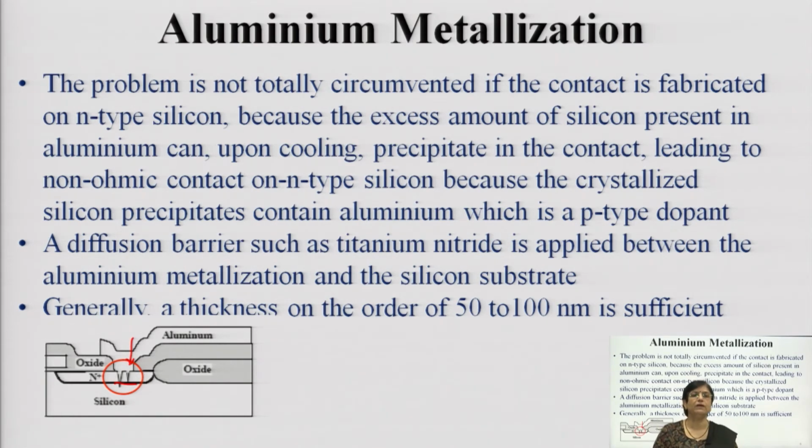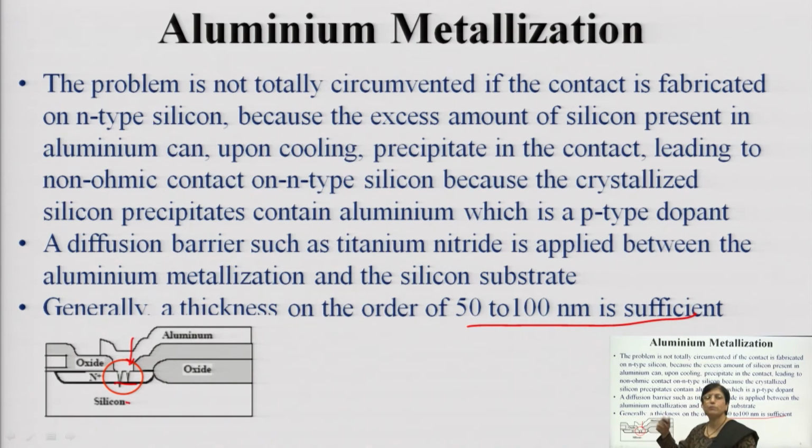A diffusion barrier such as titanium nitride is basically applied between the aluminum metallization when it is to be deposited on an N type silicon substrate. Generally, a thickness of the order of 50 to 100 nanometer is sufficient to prevent this from happening. Now, this is what happens in silicon.